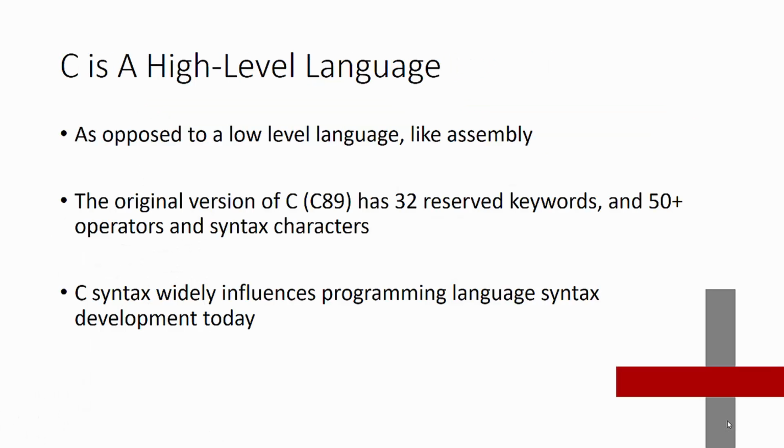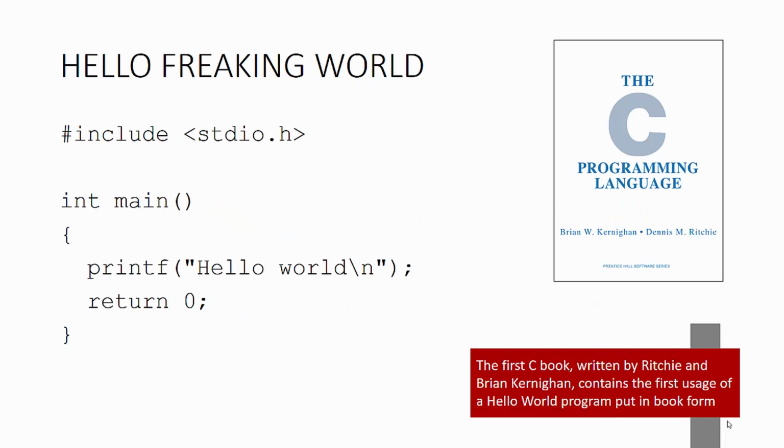As a high-level language, C is placed to provide a little less in the way of nasty pointers and jumps like you see in assembly, while still giving access to those. The original version had 32 reserved keywords and about 50 operators and syntax characters. The syntax, though, for C is what is most influential in all programming languages that we see nowadays. So C# and Java, they all take cues from various C syntaxes that are, of course, results from earlier development as well. Let's take a look at the most classic program here, Hello World.